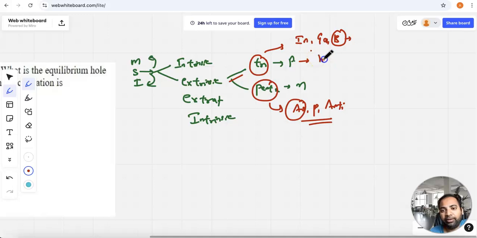In the p-type, the majority charge carriers are holes, and the minority charge carriers are electrons. In the n-type semiconductor, the majority charge carriers are electrons and the minority charge carriers are holes.